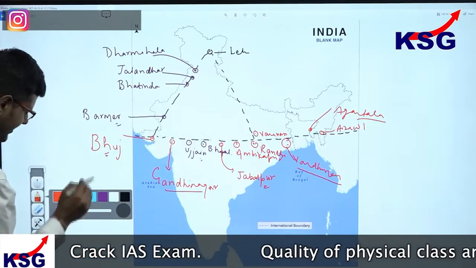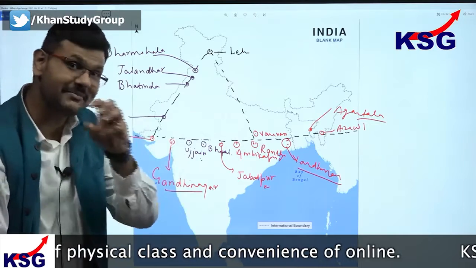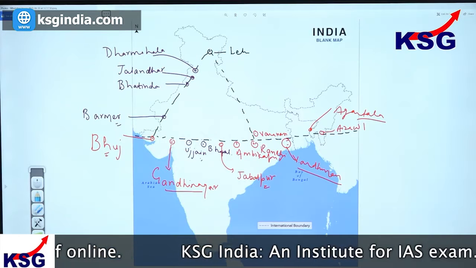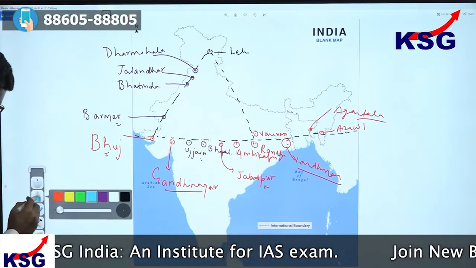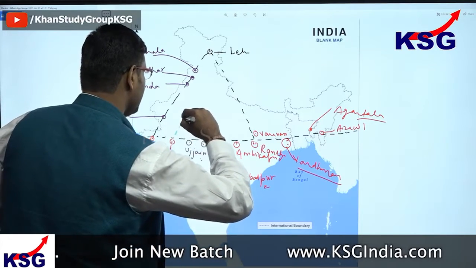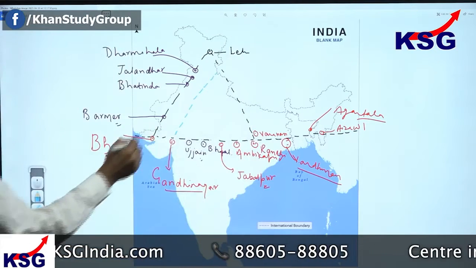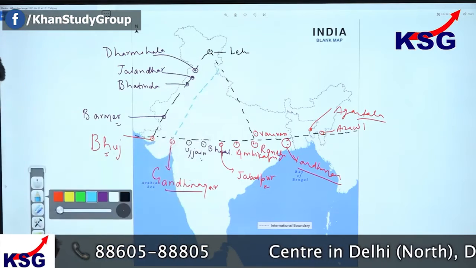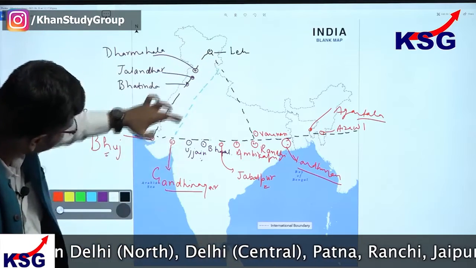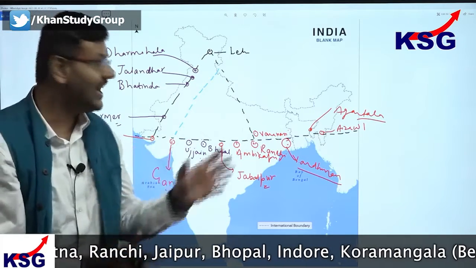Also, just taking one more example, let's see, is this the only triangle? Not at all. There could be many triangles, there could be some squares, and there could be some curves that could be made here to understand. Now let's make another triangle here. If I were to draw from Gandhinagar up to this area, then also there are many interesting points that might lie on this. At the intersection of this line, again there are some very important cities, districts, and even our capital lying on this line.